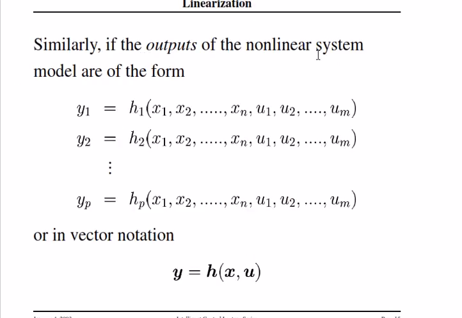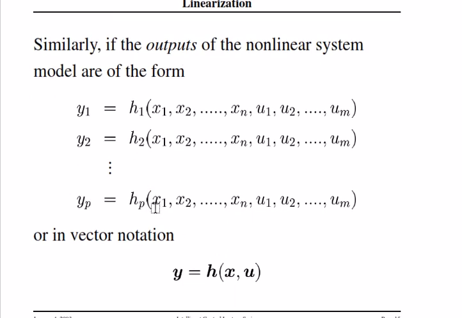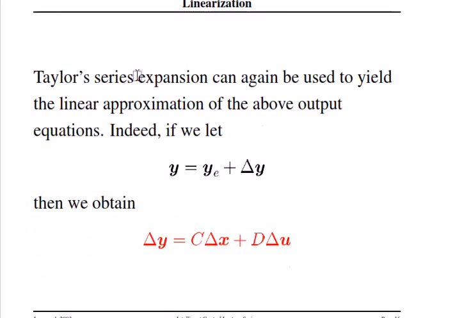Similarly, this process is for the input, and a similar process for the output equations. Similarly, output nonlinear model. This is the output equation in vector notation. The Taylor series equation can again be used for the linear approximation about our equation. Let y equal to y_e plus delta y, and I have obtained this equation.